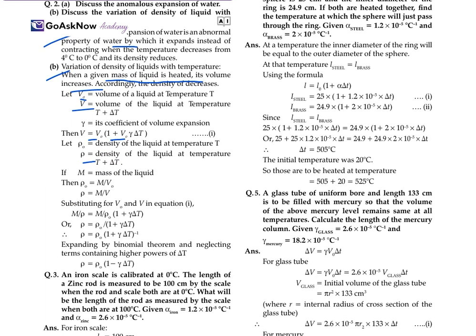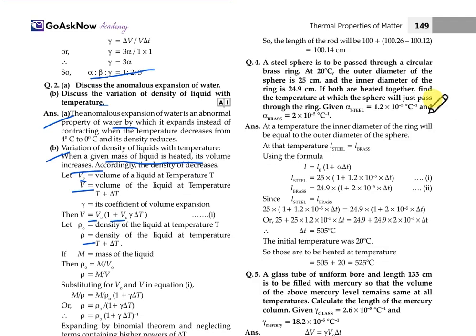As M is the mass of the liquid, rho naught is equal to M upon V naught, and rho is equal to M upon V. We substitute the values of V naught and V in equation 1. When we substitute, we get rho is equal to rho naught times the inverse of (1 plus gamma delta T). Expanding by the binomial theorem and neglecting the terms containing higher powers of delta T, rho will be equal to rho naught into (1 minus gamma delta T). This will be the value of rho.